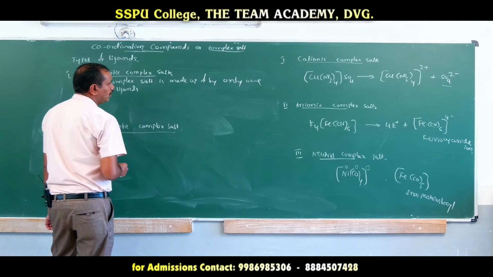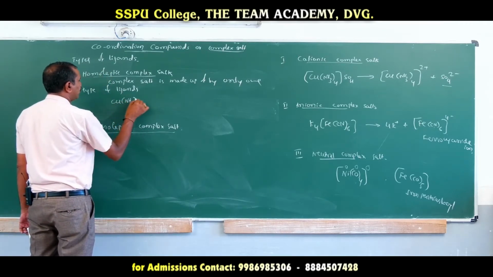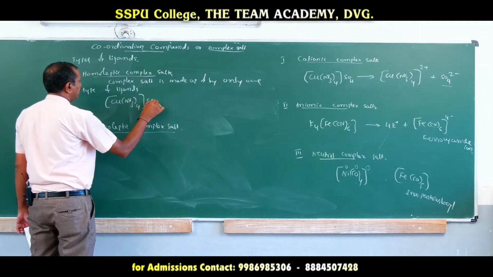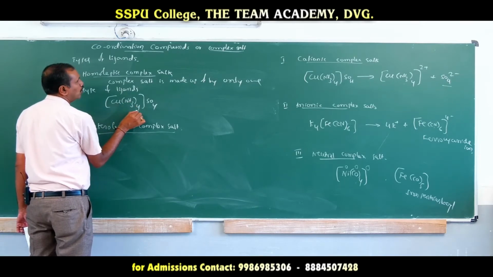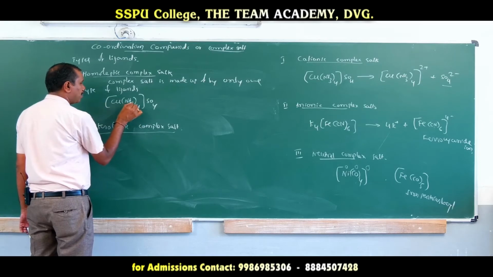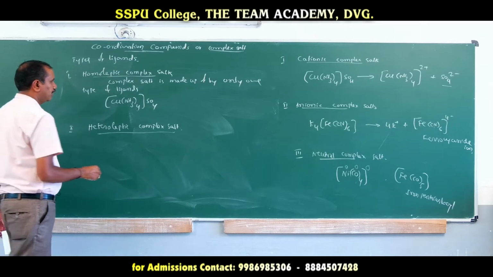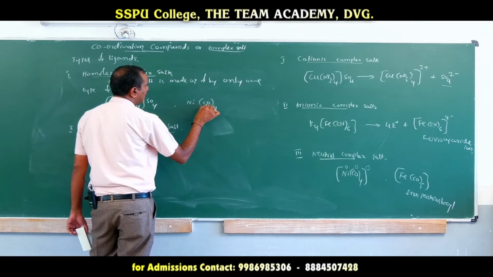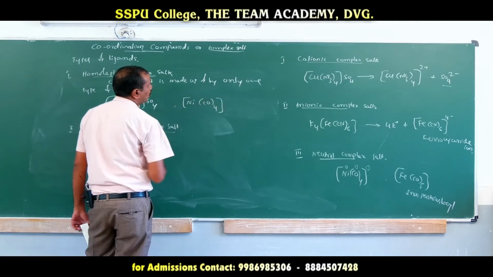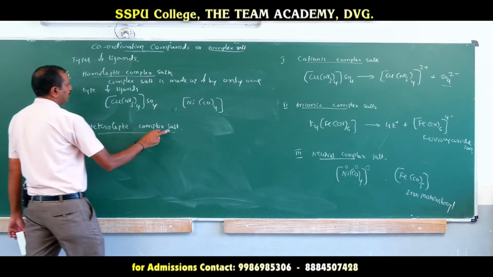Those salts are called homoleptic. The cuproammonium sulfate is made up of ammine ligands, and all are the same. All are made up of only one type of ligand, so those salts are called homoleptic complex salts. In nickel tetracarbonyl, carbonyl is the ligand, and all are carbonyl groups only, hence it is called homoleptic. So what are heteroleptic complex salts?